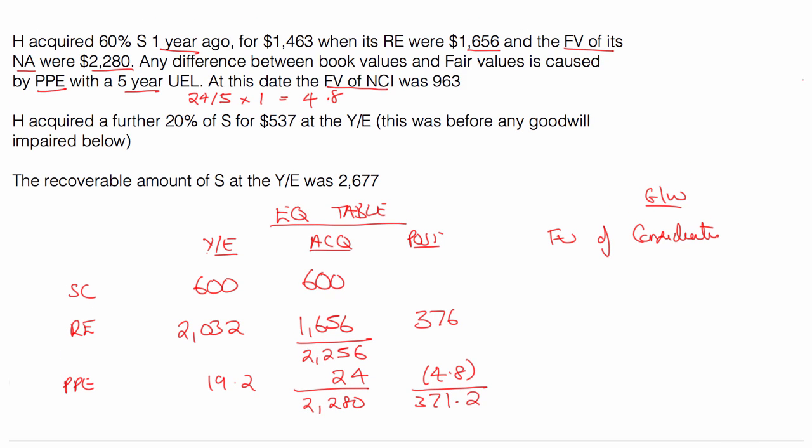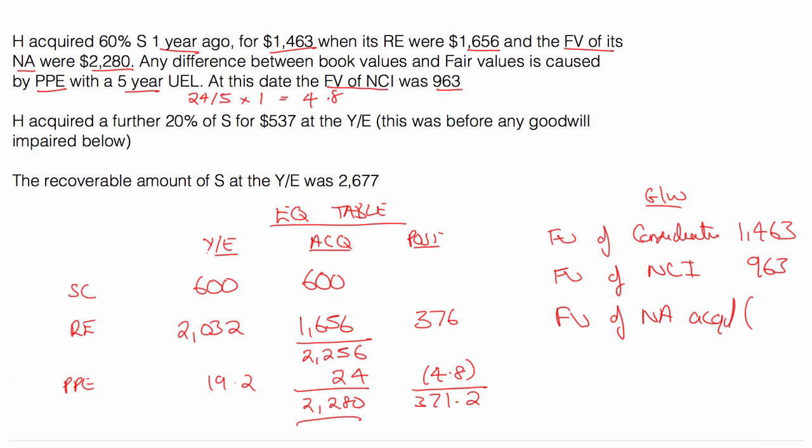Fair value of NCI. He actually tells me what it is as normal, 963. Also look, fair value of consideration, he acquired it 1 year ago for 1463, so I know that is 1463. All I want now then is the fair value of the net assets acquired, and I can get that from here up, 2280. So before any impairment, what was my goodwill? If you add all that down, you should get 146 before any impairment, okay?